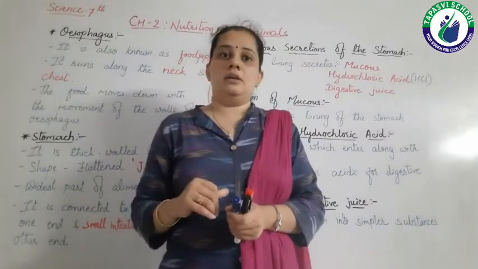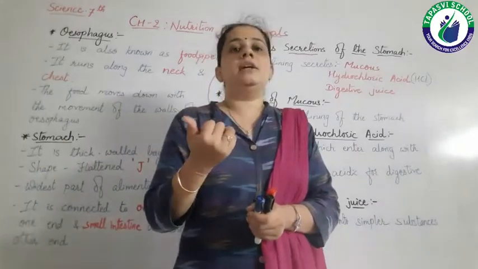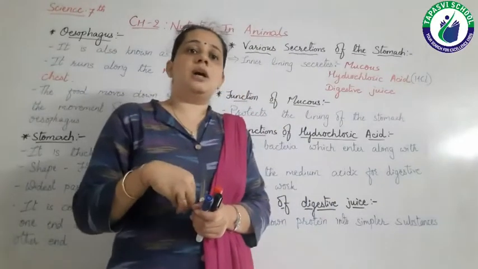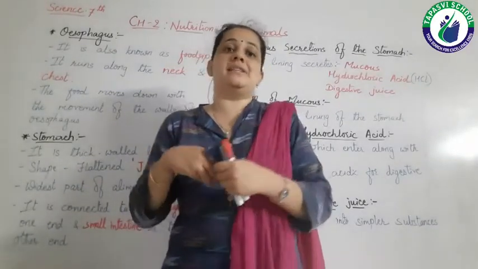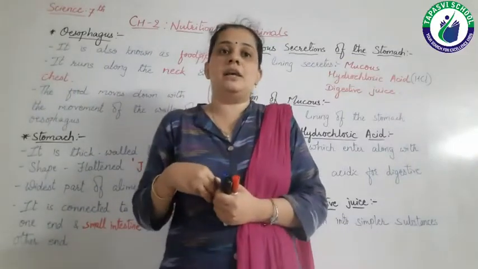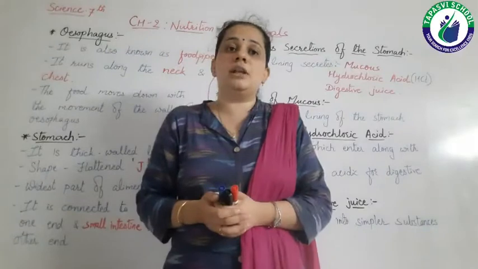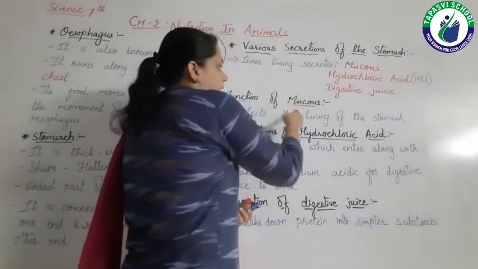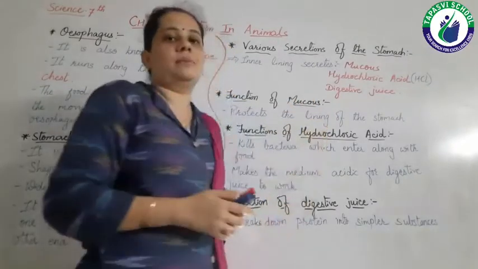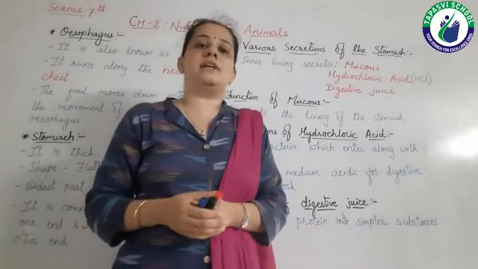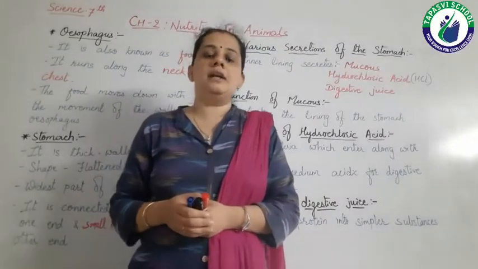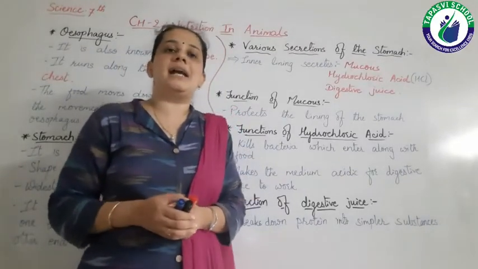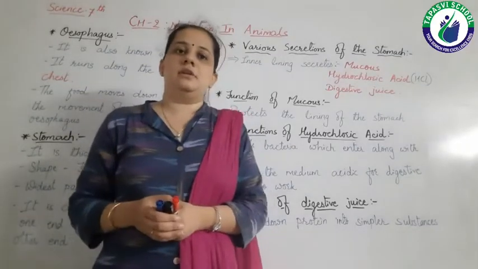But our stomach is also a muscle, and it does not get digested. How? Do our stomach or the digestive juices know that this is my stomach muscle and this is the muscle of some other animal? No. But because of the presence of mucus in the inner lining of the stomach, it prevents our stomach from being digested. So mucus protects our stomach from being digested by digestive juices, right?